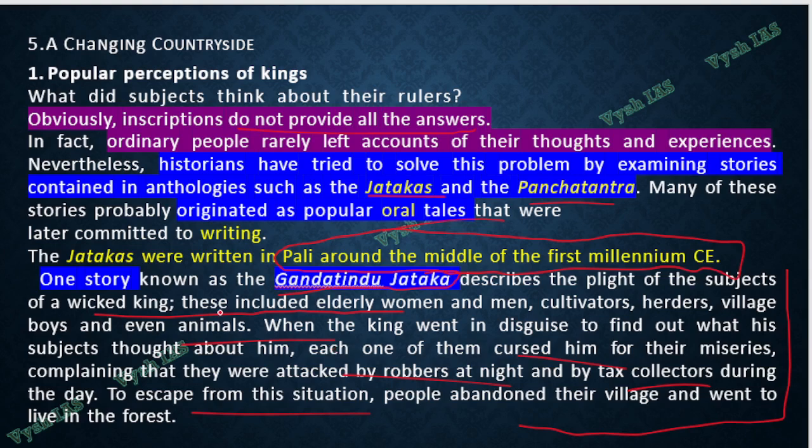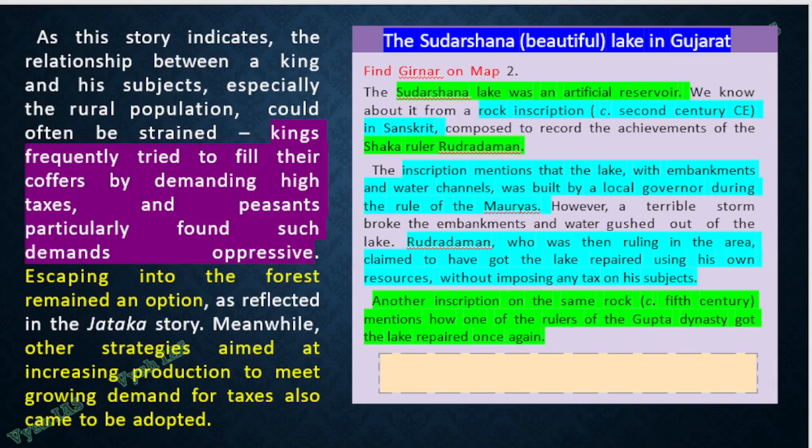So Gandhantindu Jataka is one such thing quoted in the NCERT. Okay, so as the story indicates, the kings frequently tried to fill their coffers by demanding high taxes and torturing the peasants, and everything was very oppressive.